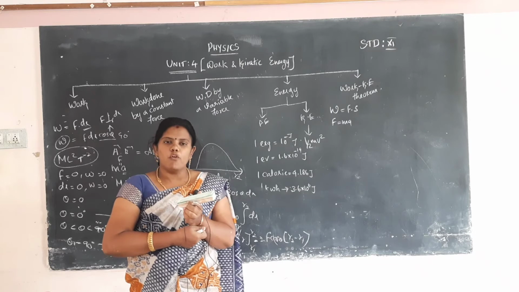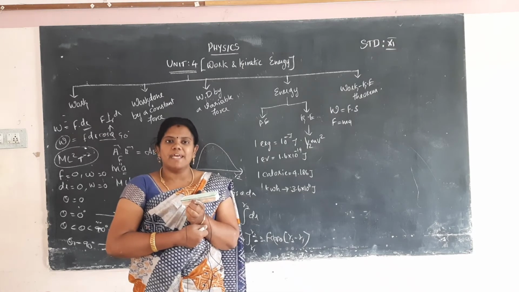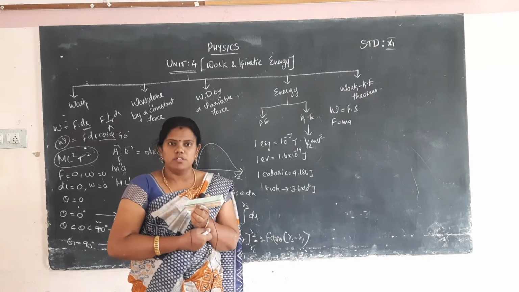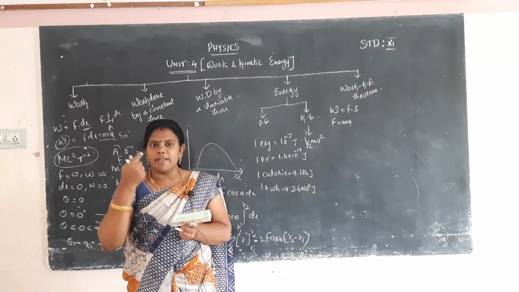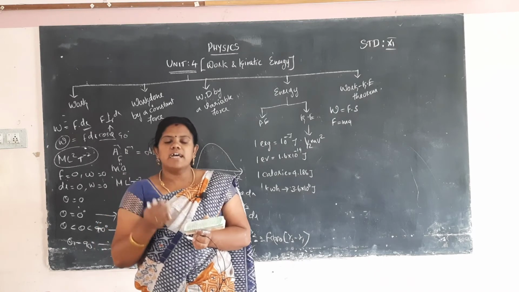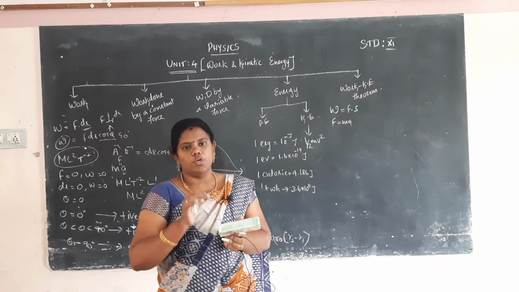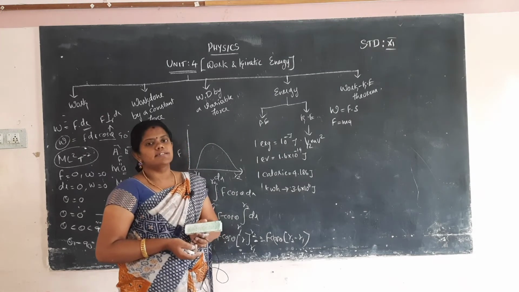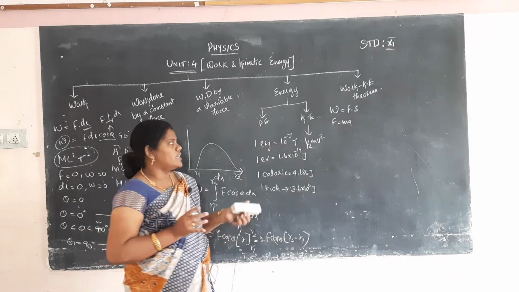Hammered means force is applied to the hammer part, and the force is applied on the top side of the nail so that the nail is inserted into the wood. So the nail is moved by applying force. That is why it is the kinetic energy that is used to insert the nail into the wooden board. So that is the example for kinetic energy. Kinetic energy is nothing but an object that is moving having some energy; that energy is called kinetic energy.